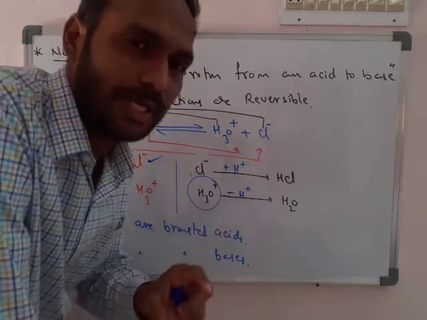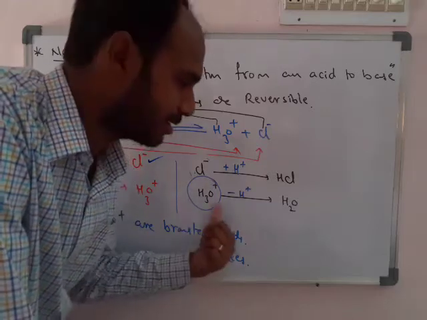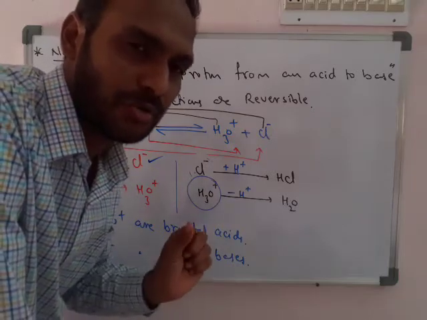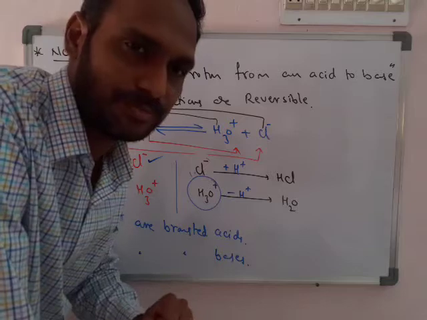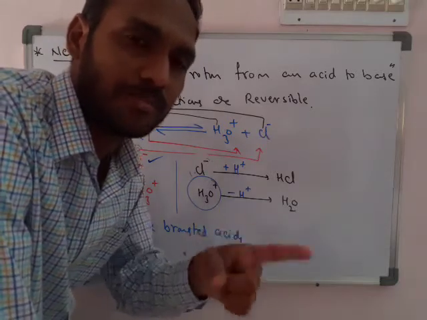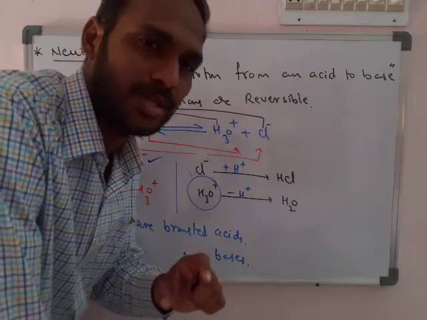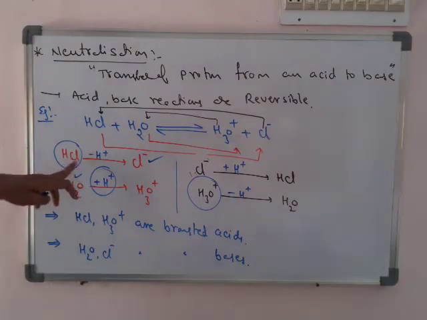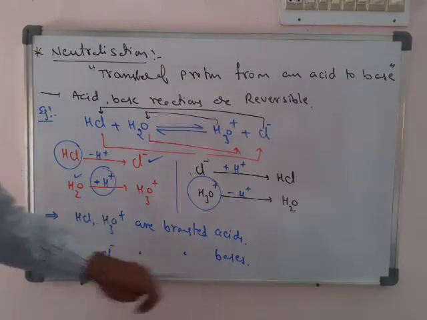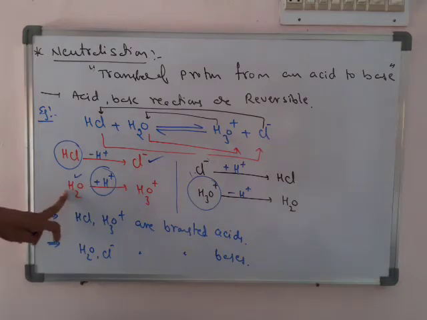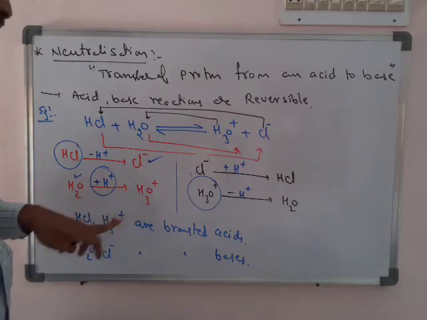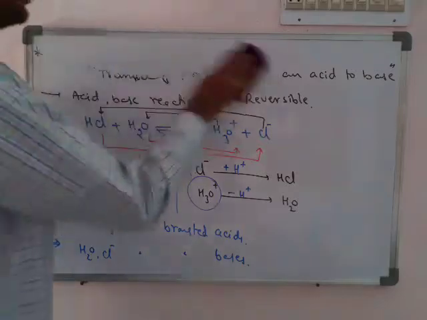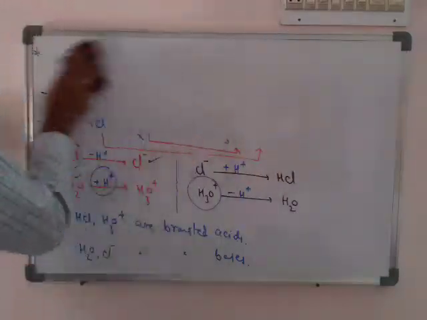Means here we can observe the main point that acid-base reactions are always reversible. Next, in an acid-base reaction, transfer of H plus takes place from acid to base. Next, an acid always forms a base. It's a very important point. An acid always forms a base and a base always forms an acid. So like HCl is an acid, the Cl minus formed from it is a base. Here H2O acts as a base, but the H3O plus formed from H2O acts as a Bronsted acid. So after seeing one more example, we write the main points.